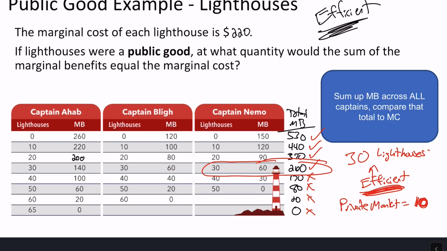So what happens then, one potential solution that I'll go into here in a second in more detail, is maybe the government should provide these lighthouses and just start taxing ships. All right. So ideally, a government bureaucrat would say, okay, they have all these numbers. Oh, the socially efficient number of lighthouses is 30. We need to go build 30 lighthouses. We need to go get enough money to build 30 lighthouses and then start taxing these ships when they come